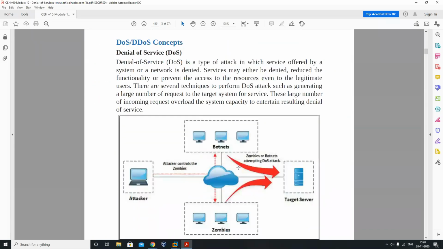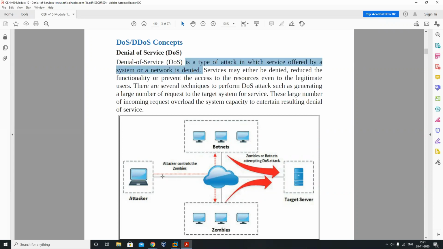So what exactly does the DoS attack mean? The DoS and DDoS concept is given on the screen. Before that, we're going to talk about what exactly the denial of service attack is. It's an attack where an attacker or a pen tester simply checks the limit of the server's request handling capacity. That was a technical way to say it, but if you refer to a book, it is a type of attack in which the service offered by the system or network is denied